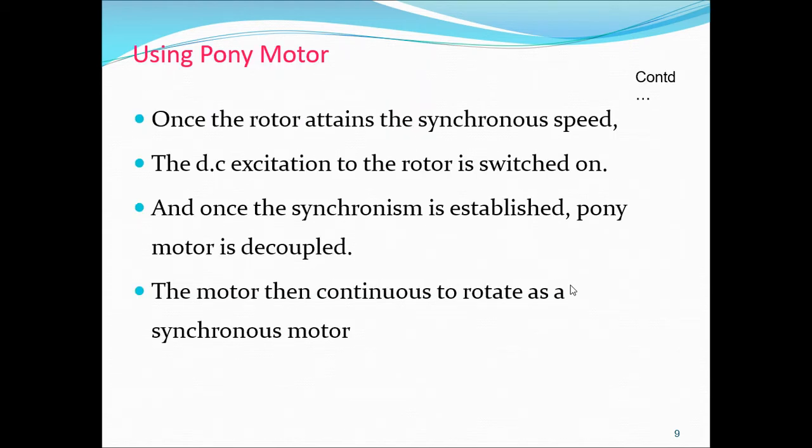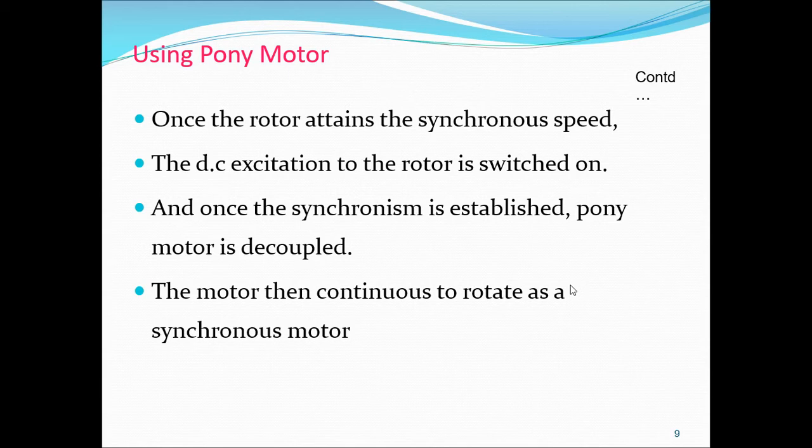So once again, I will repeat how we have to do the pony motor. That means a small direct coupled induction motor called pony motor is used for starting the synchronous motor. The induction motor frequently has two poles less than the synchronous motor to enable it to rotate near to synchronous speed.